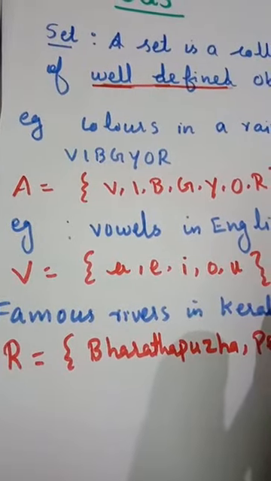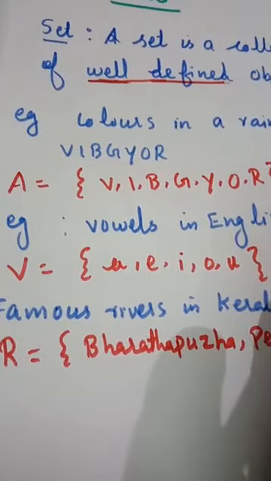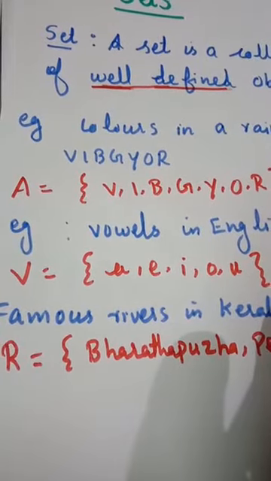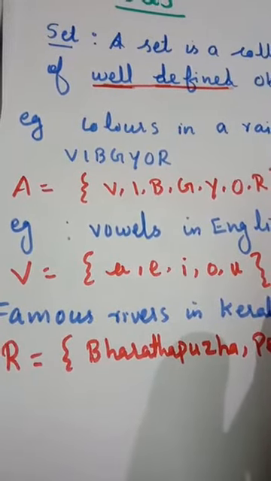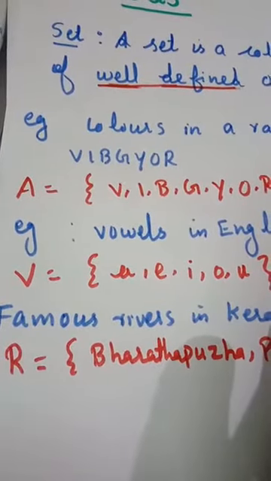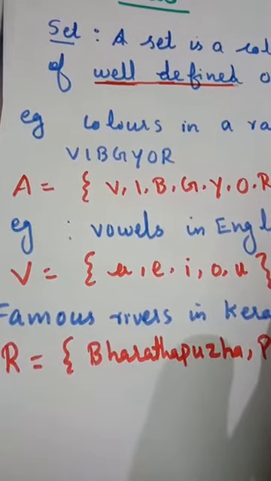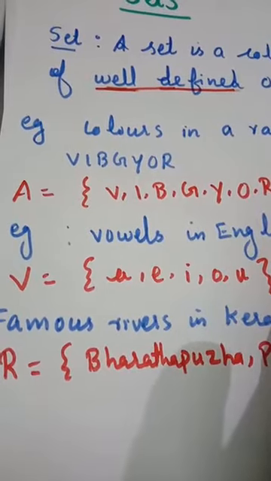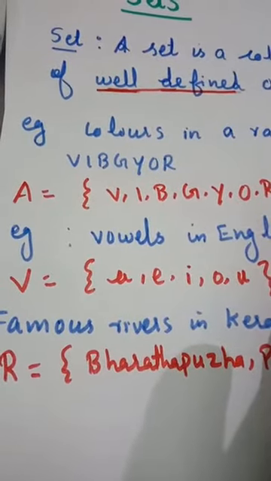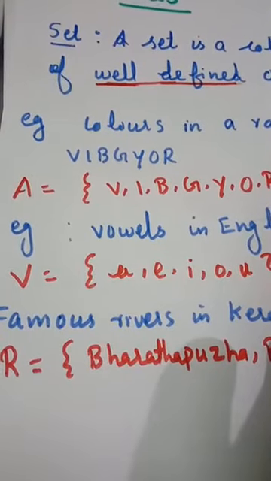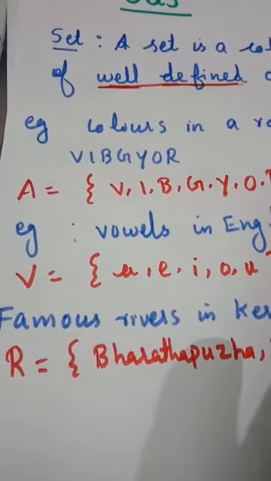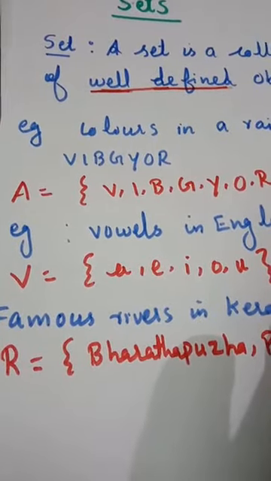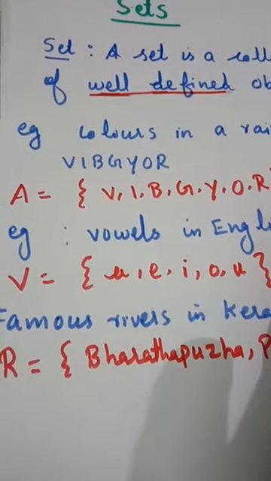Suppose students having height of 100 to 150, we can find them, so that also forms a set. Then another example, the books in a library. It is not well defined. How many books are there? We don't know. It is very difficult to find, so it does not form a set. But if they specify the books of Shakespeare or the works of Wordsworth, we can form a set.